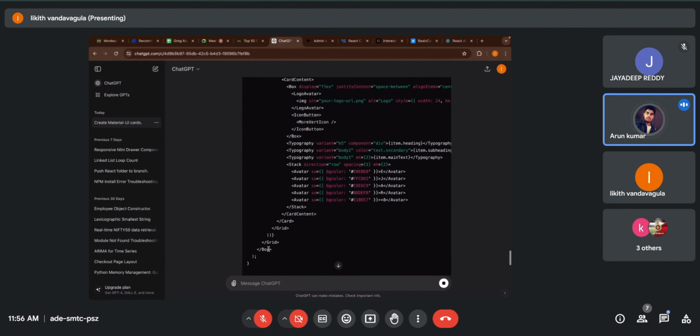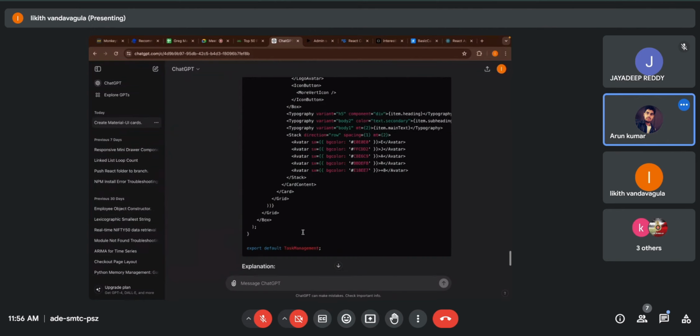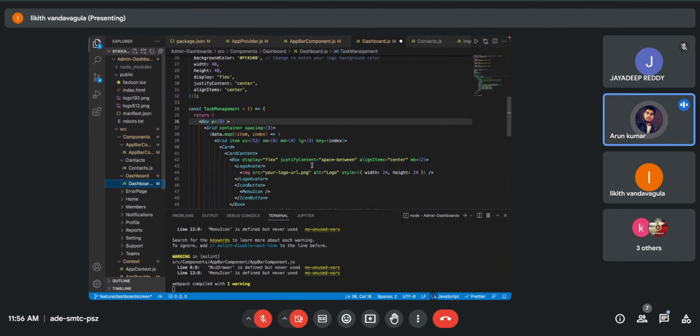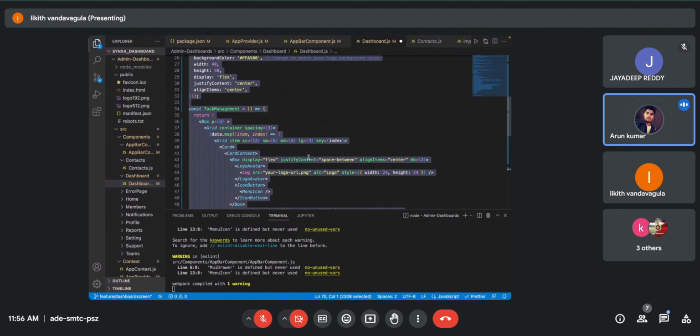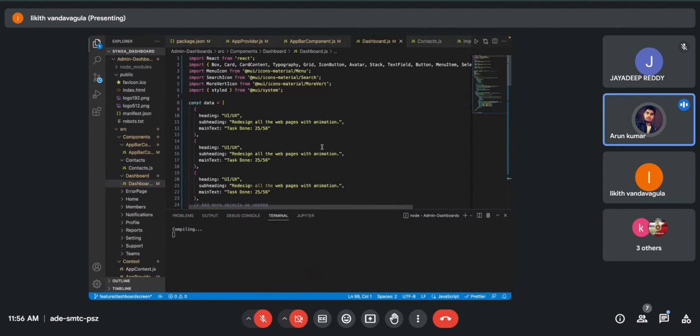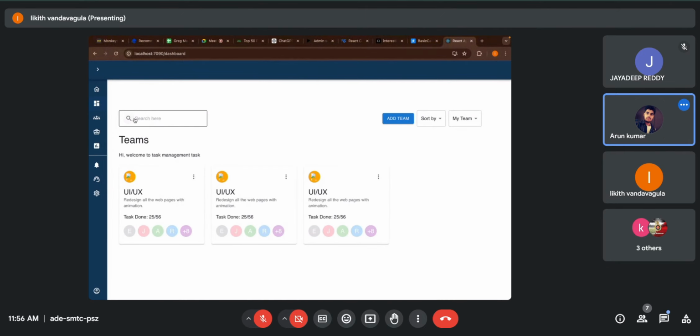Now copy the code, go to the dashboard and again replace it. Save this file and check, right? Yeah.